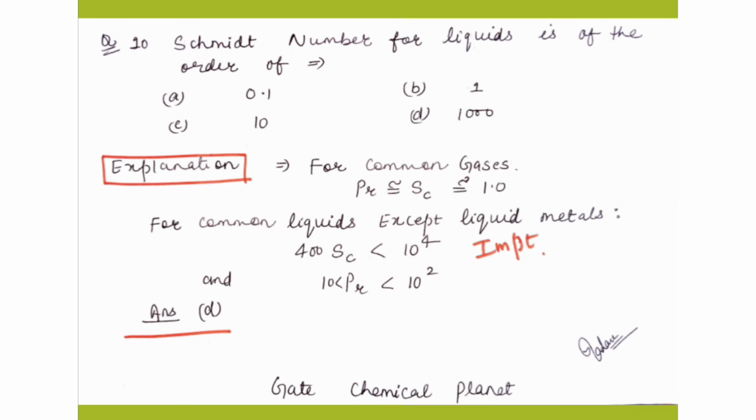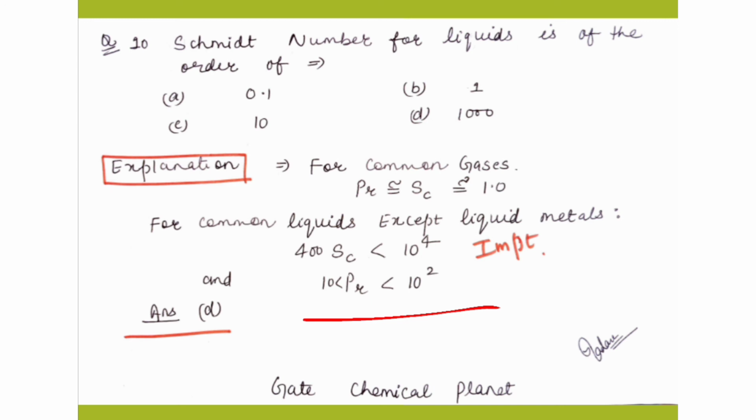The Schmidt number for liquid is of the order of... Explanation: for common gases, the Prandtl number and the Schmidt number are approximately equal to 1. For common liquids except liquid metals, the Prandtl number is less than 10 to the power 2.